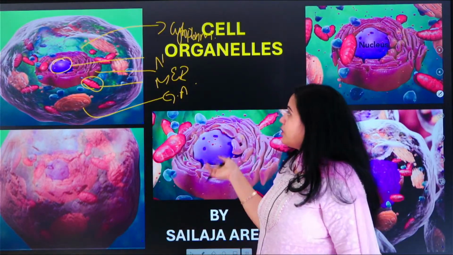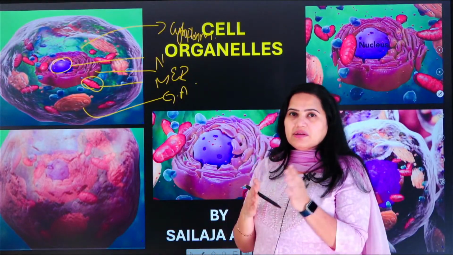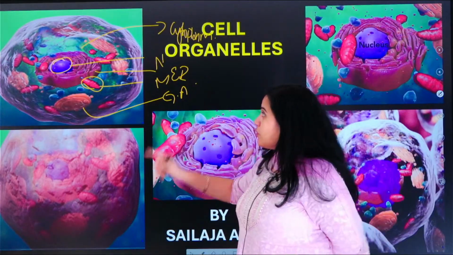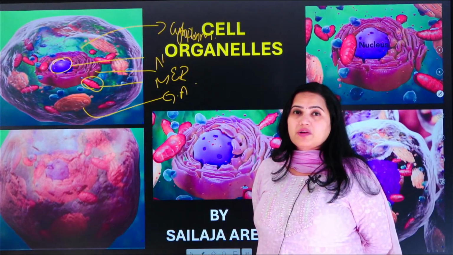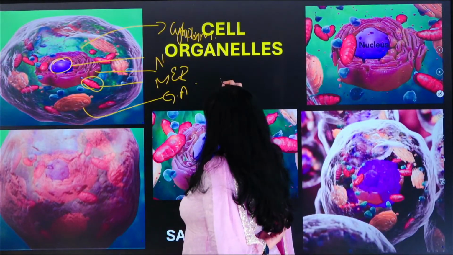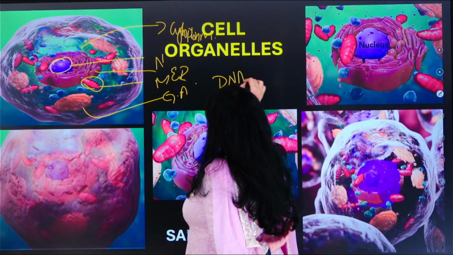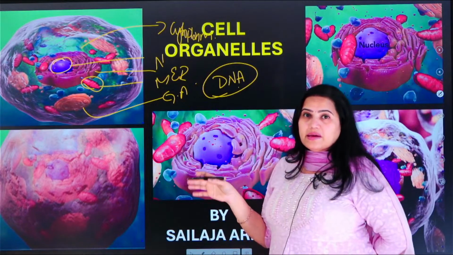We will study all of these things only as a passive reference, because that is not important with respect to anthropology. Then what is important with respect to anthropology? Within the nucleus we have chromosomes, that is the DNA. The highly condensed form of DNA is called chromatid. So we will study about DNA.